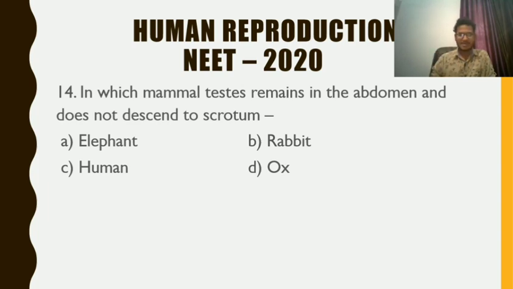So in order to maintain the temperature, the testes do not come out but remain inside the abdominal cavity. Okay, so the answer is A.